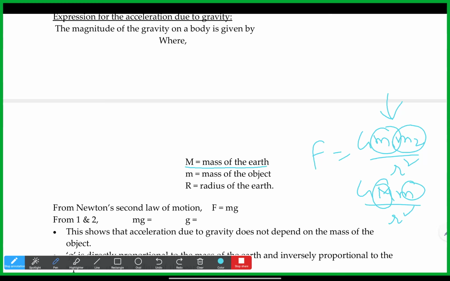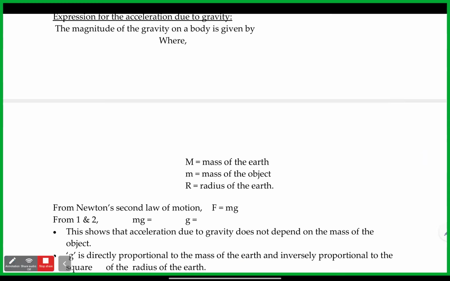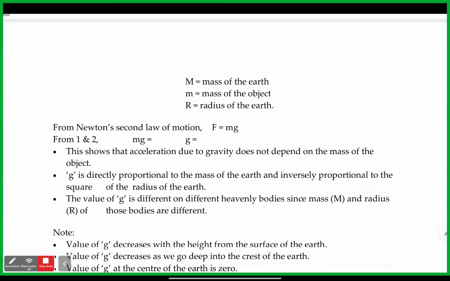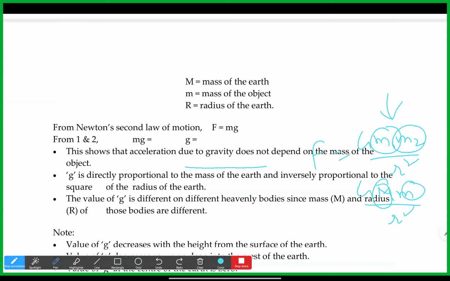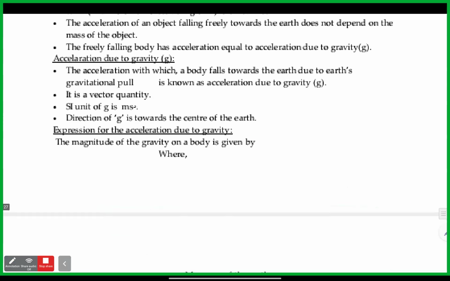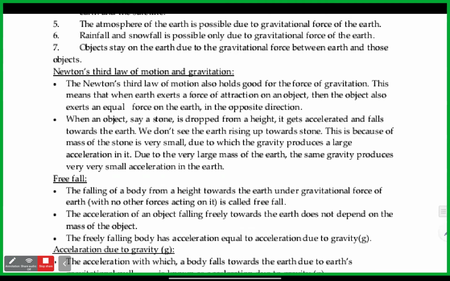So from Newton's second law of motion, F is equal to mg. There are some steps missing here. So now what we can do is quickly write what they're trying to find out. Just a second. Where is the equation?